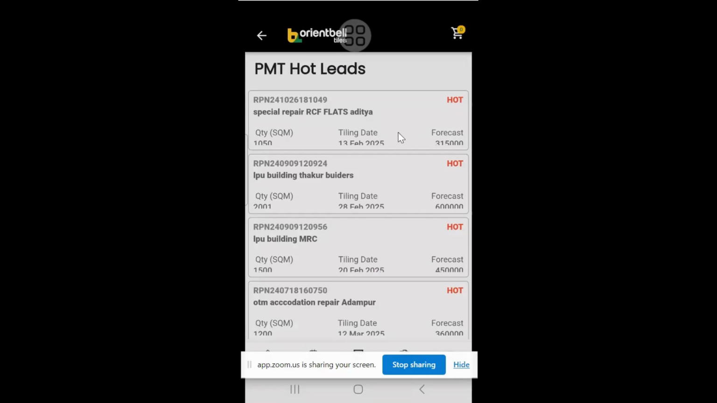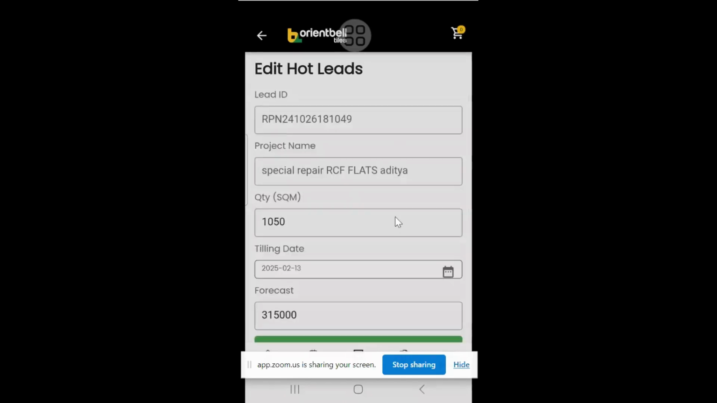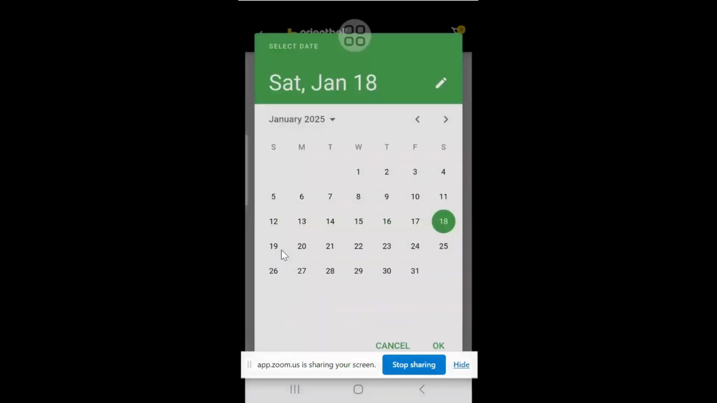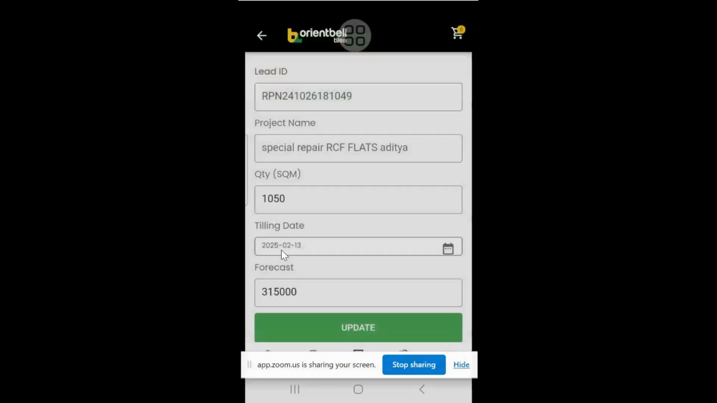So ask your teammates, the FLS, to update if the tiling date has changed, because it is showing based on today's date, the 13th of February, as the tiling date. That's why it's showing as hot leads. In case the tiling date has changed to March or April, instead of logging into PMT and updating, he can click on the link. From here itself he can change the tiling date. I can change it to March. Like this, you update the link and it will get updated.